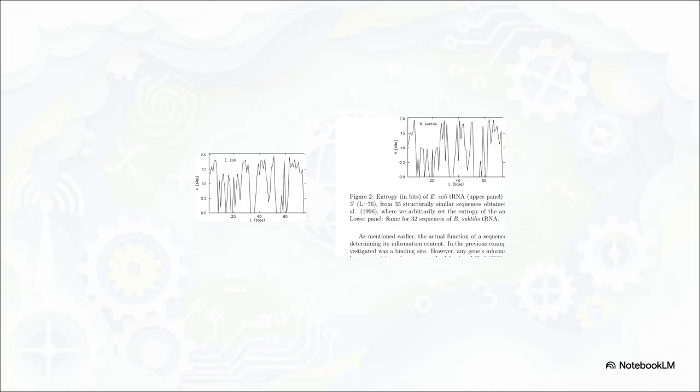When we look at the entropy maps for tRNA in 2 completely different bacteria, E. coli and B. subtilis, the peaks represent high entropy, places where the genetic code is highly variable, or really noisy.